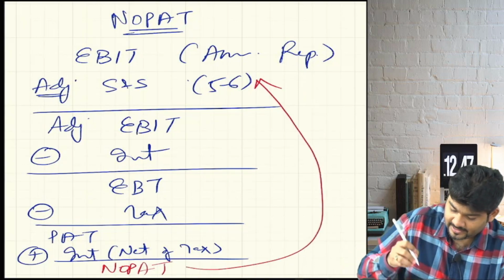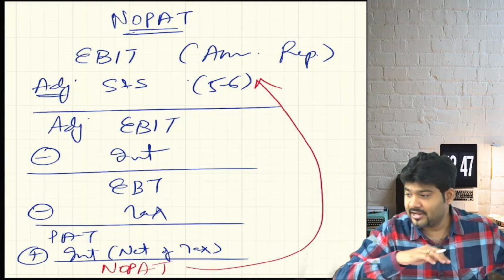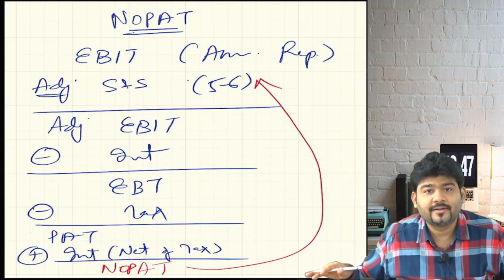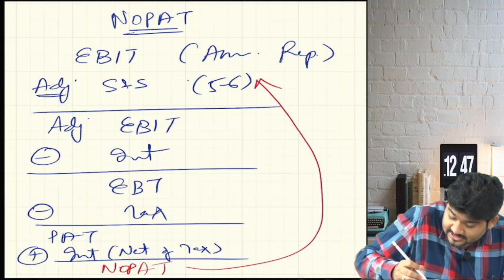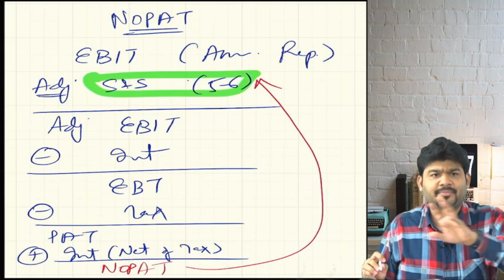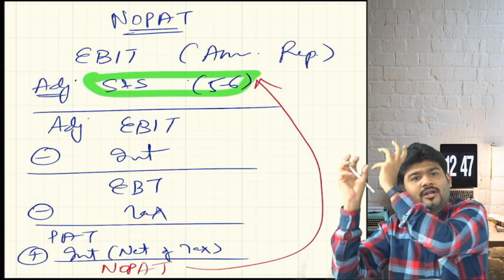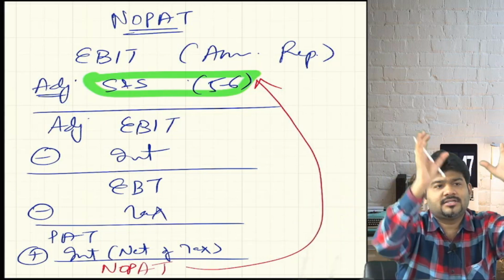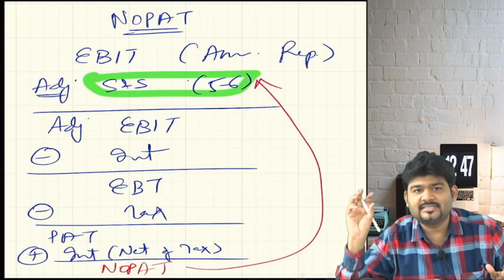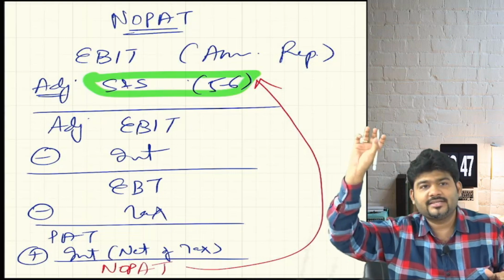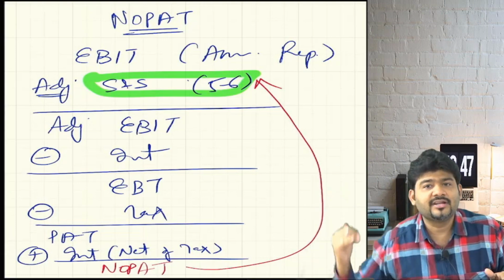So first let me understand the NOPAT format. Are we clear with the NOPAT whole format? Now these adjustments which are pending, we will tackle separately. Once you are through with those adjustments, just directly put it here. The format of NOPAT is clear, no? Now only those adjustments are left, which I will take separately. Then when you are done with this, just replace it here and you will get the NOPAT format.